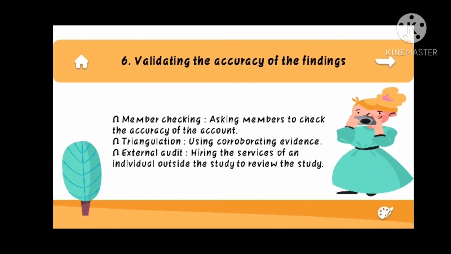And the next is validating the accuracy of the findings. The first, member checking, asking members to check the accuracy of the account. Triangulation, using corroborating evidence. And the last is external audit, hiring the services of an individual outside the study to review the study.